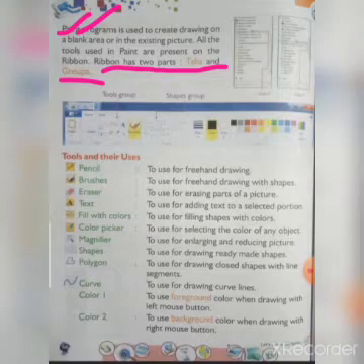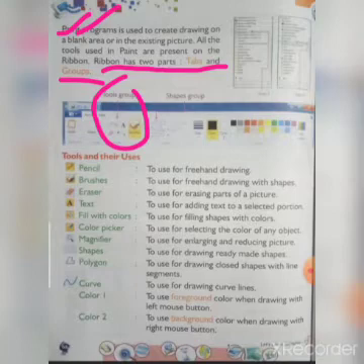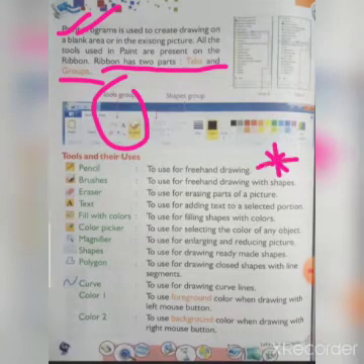So there is the tools group, shape group, etc. Tools means the eraser, pencil, etc., are called the tools group. Shapes means the circle, rectangle, square, all the shapes you learned in previous maths class, and these are called the shape group. Your tools and their uses are very important. All of you remember these points.